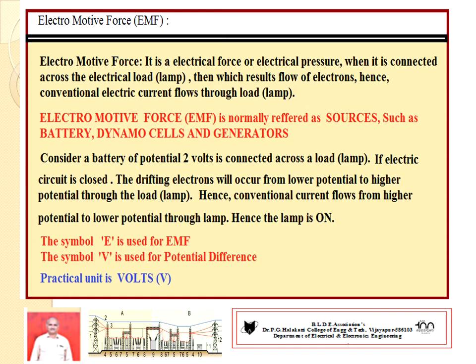So it is already well defined that electromotive force is an electrical pressure. When it is connected across the load, it results in the flow of electrons. Hence the conventional current will flow through the lamp. Its unit is volts, potential difference.